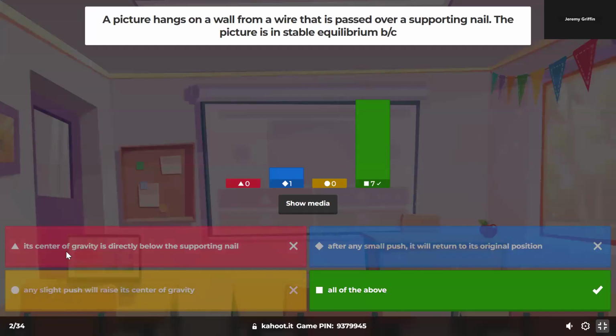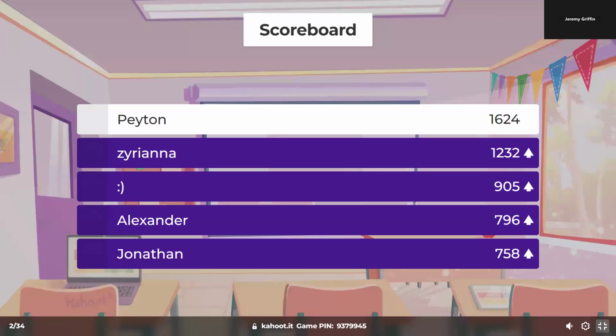The center of mass, center of gravity is directly beneath the supporting nail. If you gave it any push, suppose you pushed it to the right or to the left a little bit, it wouldn't actually rotate and its center of gravity would raise a little bit. And if you release that force and let it go, wouldn't it just fall back to its original position? Yeah, those all go hand in hand and they all indicate stable equilibrium. If something's stable, give it a little push, release it, it goes back.